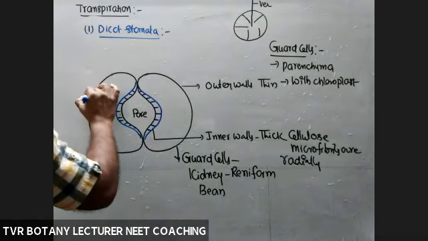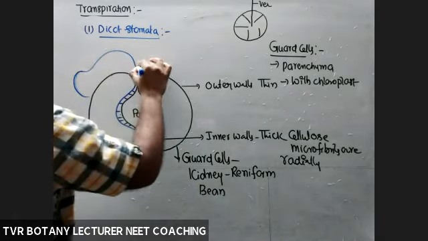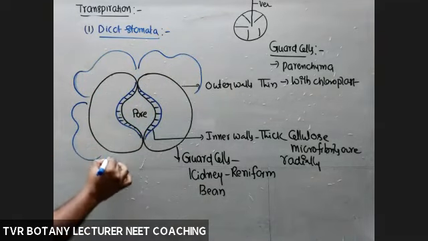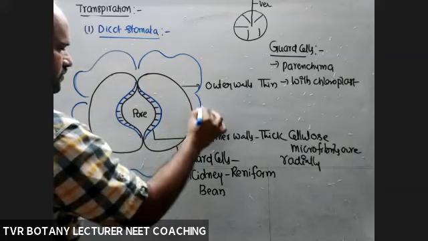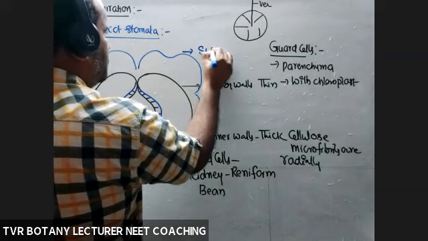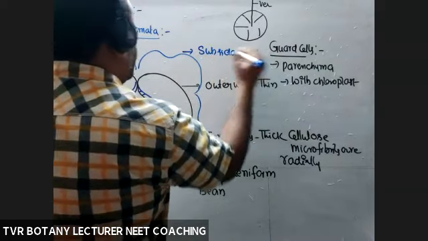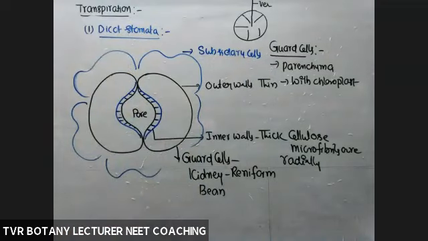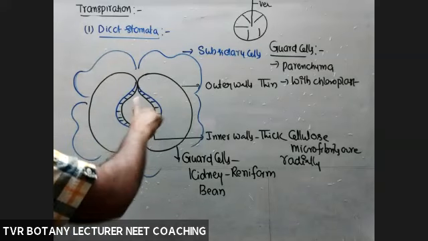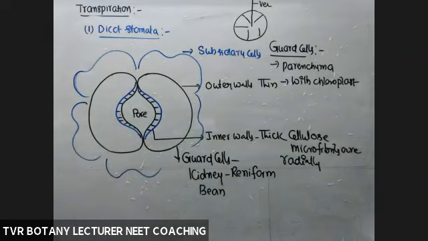And around this one, morphologically different cells, a certain number, 3 or 4 or 5. So what are they? They are the subsidiary cells. They are also epidermal cells. So how many kinds of epidermal cells are present in this area? Out of one stoma, two kinds: guard cells and subsidiary cells.